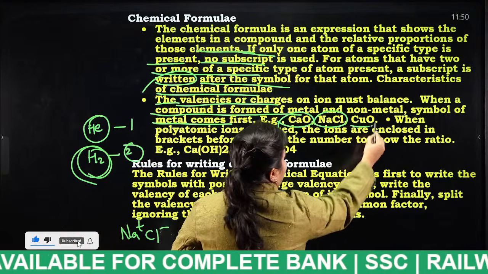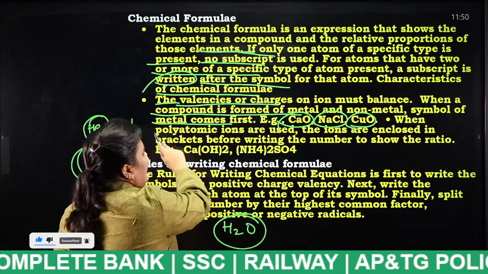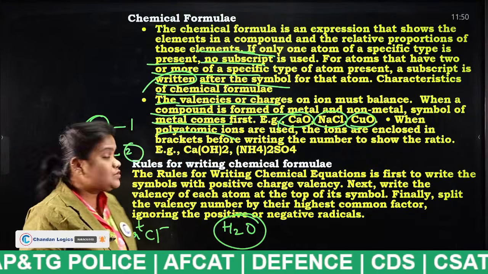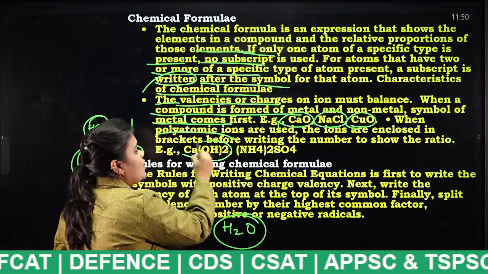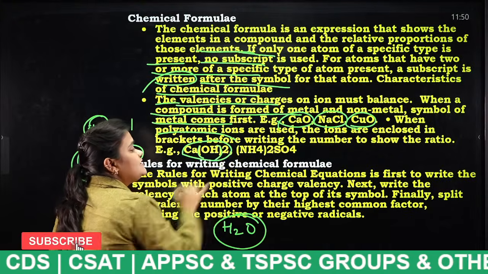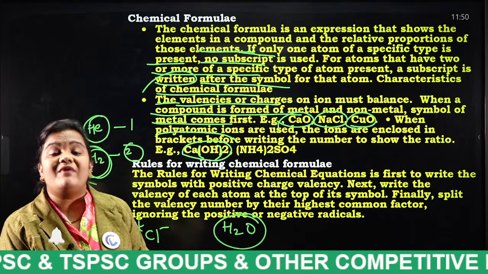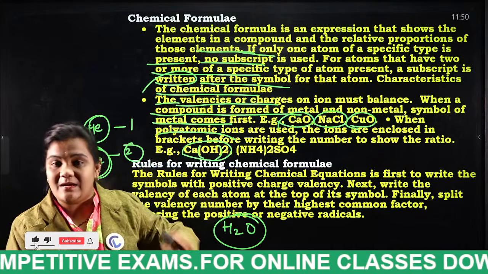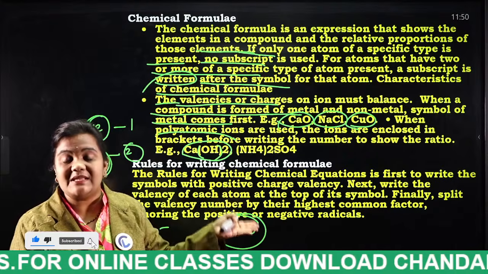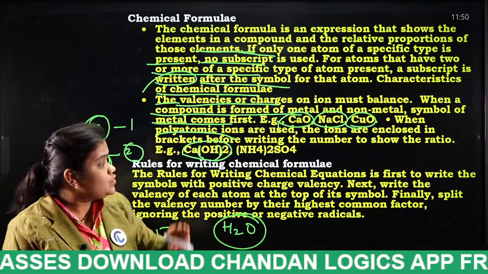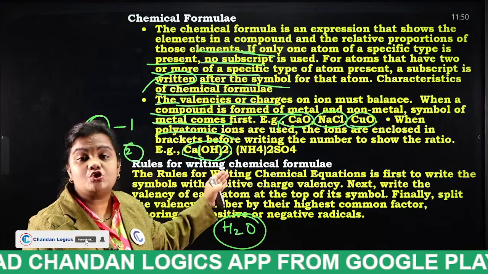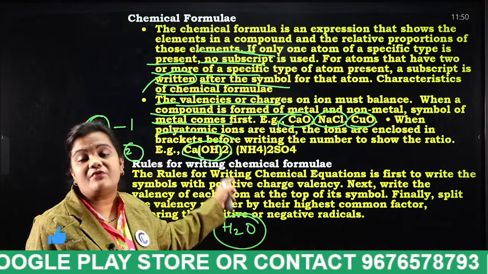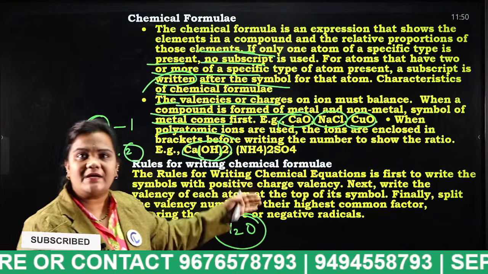Next, copper oxide. When polyatomic ions are used, the ions are enclosed in brackets. For example, why do we write calcium hydroxide, Ca(OH)2, and why do we use brackets, students? Whenever we are mixing a metal with polyatomic ions, that polyatomic ion should be placed in brackets. Why? Because that particular ion consists of more than one atom. So I think everybody knows this.